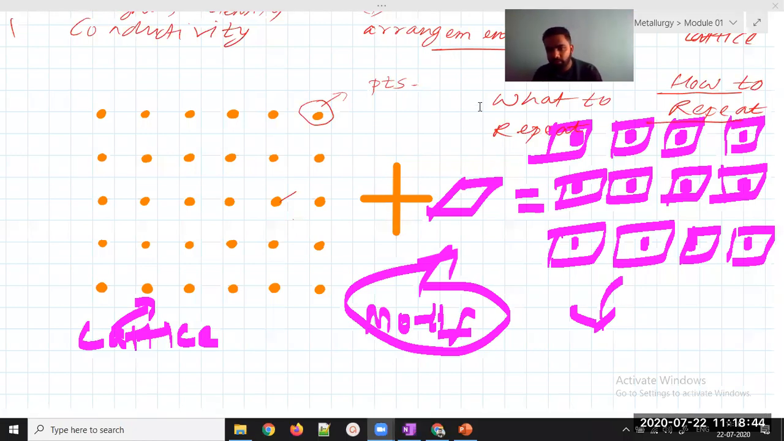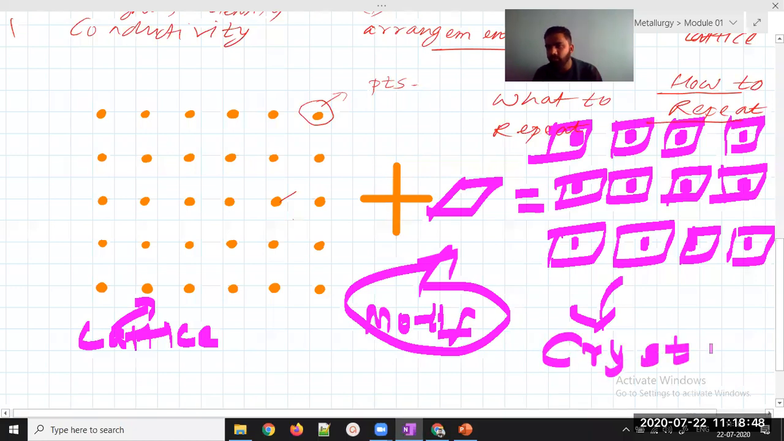So this is my crystal. Okay. So you might have got whatever I wanted to explain to you till now: what you mean by motif, what you mean by lattice, and that the combination of motif and lattice is a crystal.